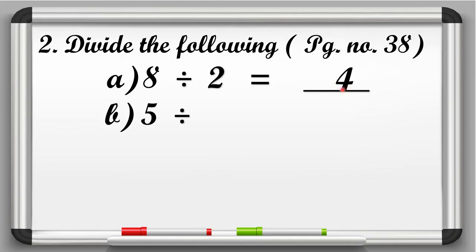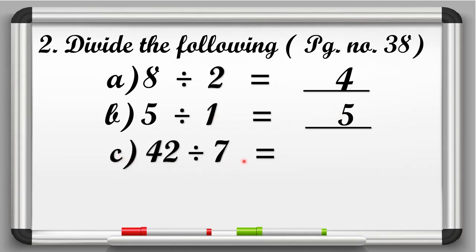Okay. Now in B part, 5 divided by 1 is equal to dash. So here 5 is the dividend and 1 is the divisor. So what is our answer when we divide a number by 1? The answer is the number itself. So we will write here 5. Now in C part, 42 divided by 7 is equal to dash. So here 42 is the dividend and 7 is the divisor. So here we have to speak the table of 7. So let's start speaking table of 7. 7 ones are 7, 7 twos are 14, 7 threes are 21, 7 fours are 28, 7 fives are 35, 7 six are 42. So here we will write 6.